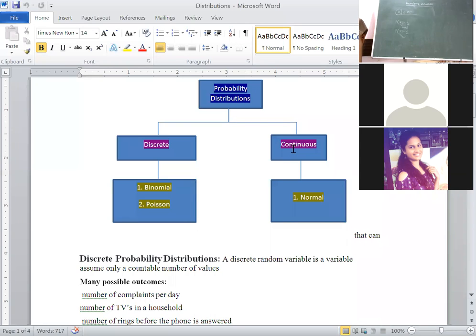Random variables are of two types: discrete random variable and continuous random variable. What is a random variable? A variable is a value which varies, as we discussed in an earlier chapter. A random variable is a real number, always represented by capital letters X, Y, Z, associated with the outcome of a random experiment. Tossing of a coin is a random experiment. It is also known as a trial.